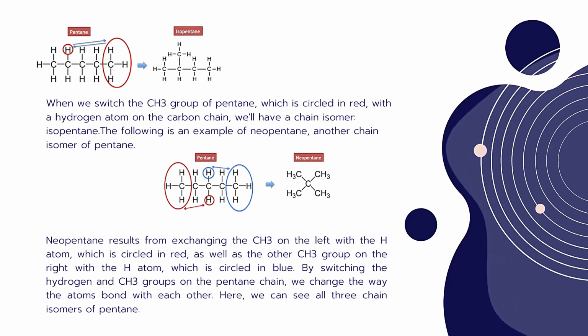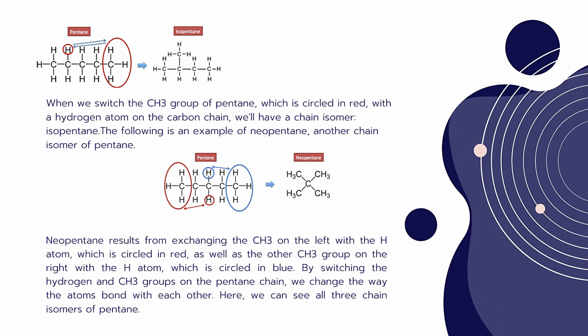If you see the example of pentane here, the first pentane is a straight carbon chain. When we switch the methyl group of pentane, which is circled in red, with the hydrogen atom on the carbon chain, we have a chain isomer. So isopentane is the chain isomer that we get because of the rearrangement of one of the methyl groups with the hydrogen atom of the carbon chain.